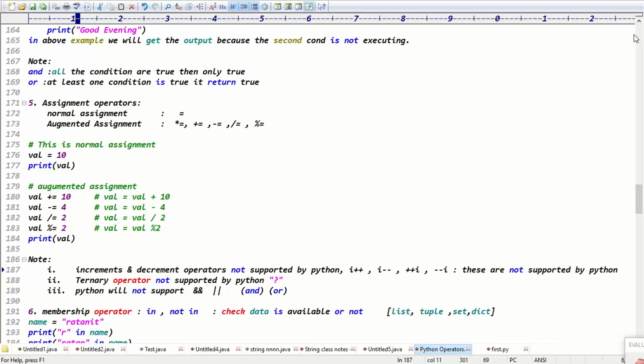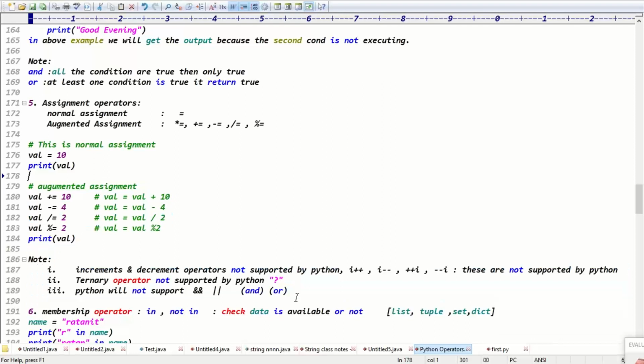In place of double and and double or, which one is supported? You go for and and or, right? Exactly. Because Python always supports English words actually. Python is supporting English words, right? Exactly. Guys, are you clear now?